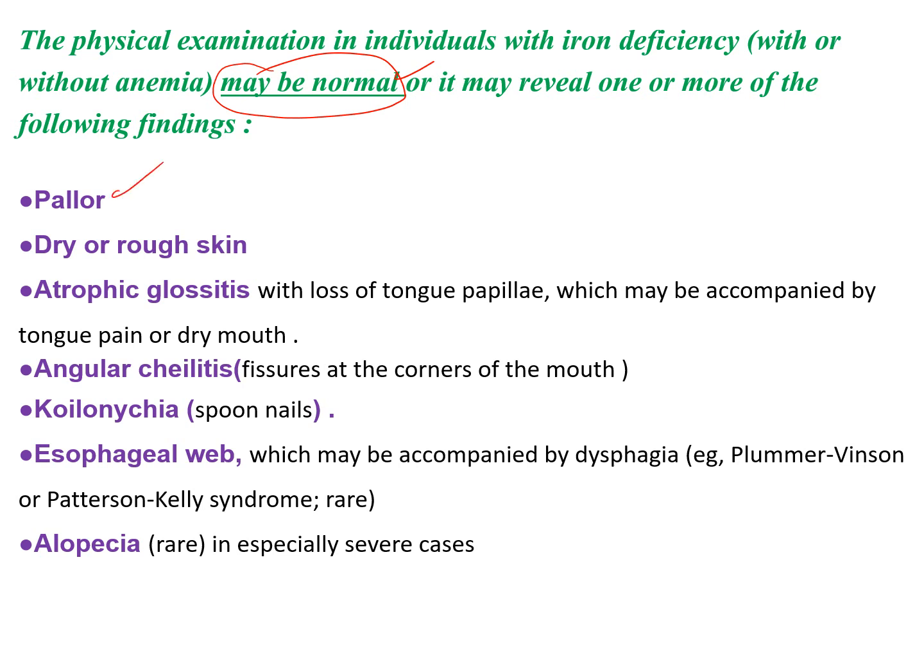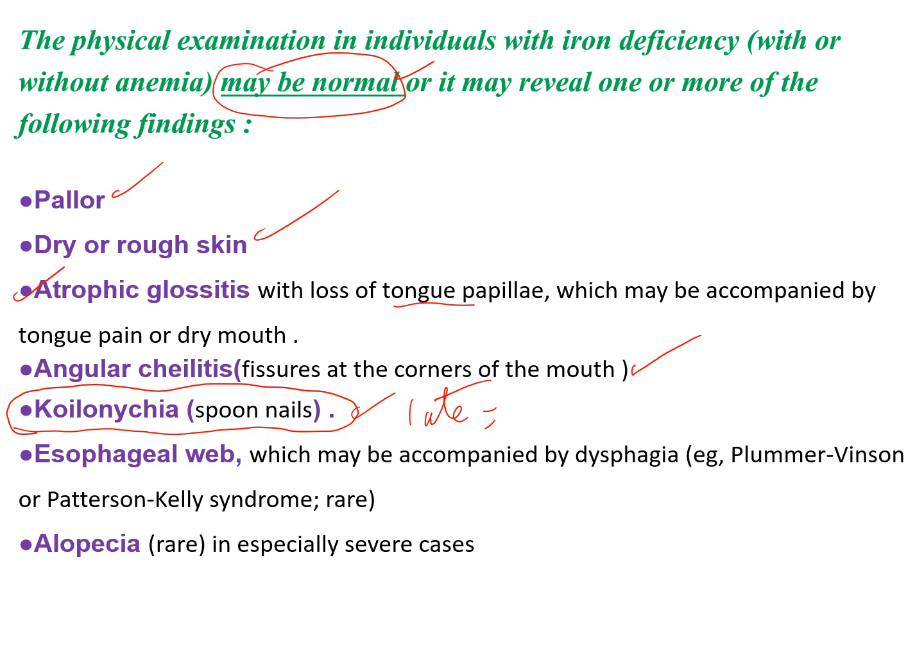Pallor if there is anemia, dry and rough skin, atrophic glossitis with loss of papillae, which may be accompanied by tongue pain and dry mouth, angular cheilitis, fissure at the corner of the mouth, and the more specific koilonychia, spoon nail. This is specific for iron deficiency, but it occurs usually late in the disease after development of overt anemia.